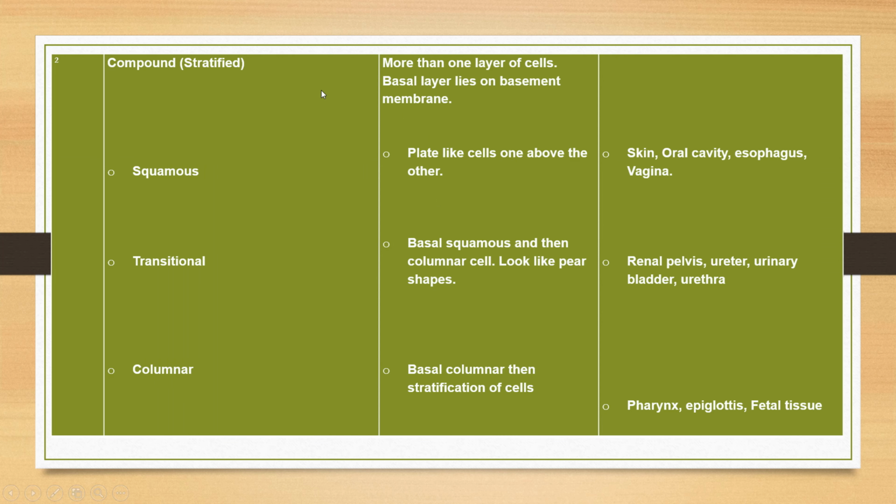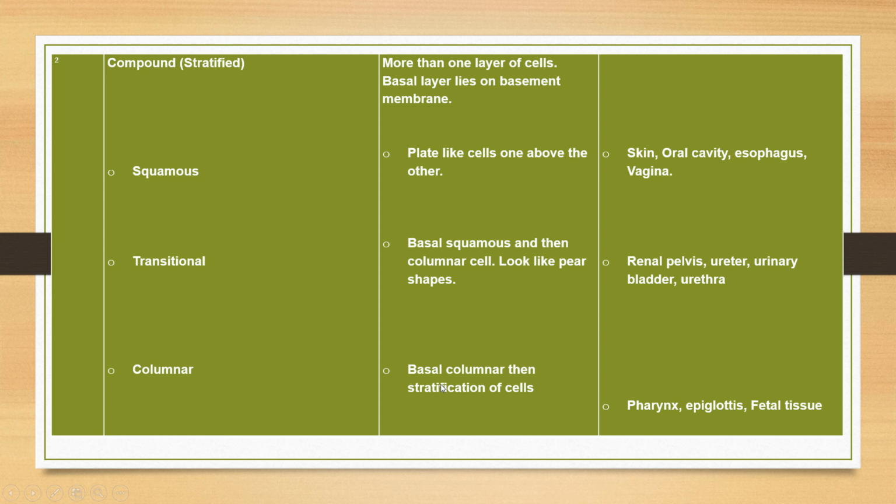Then stratified or compound means more than one layer of cells. The basal layer lies on the basement membrane. Squamous: plate-like cells one above the other, found in skin, oral cavity, esophagus, vagina. Transitional: basal squamous and then columnar cells that look pear-shaped, found in the renal pelvis, ureter, urinary bladder and urethra.